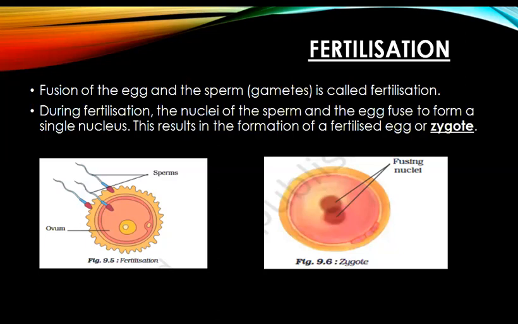Figure 9.5 is showing the fertilization process in which sperms and egg are fused together. In figure 9.6, you can see that both sperm and egg nuclei are fused together to form a single nucleus. This will result in the formation of a fertilized egg or zygote, which will have a fused nucleus of both these gametes.